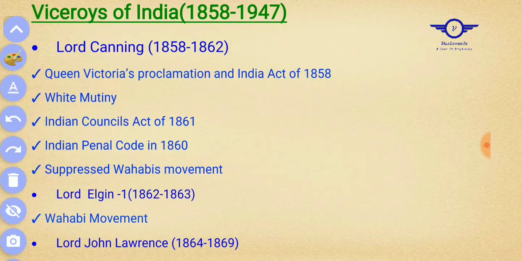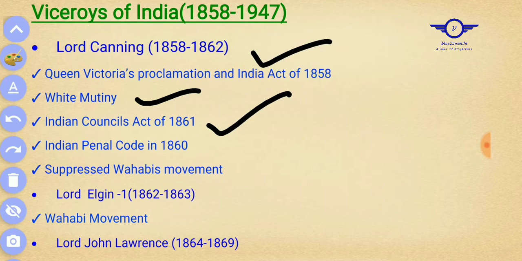And Lord Canning is the first Viceroy of India. Remember this one. Lord Canning is the first Viceroy of India and last Governor General of India. Some important events under him: White Mutiny, Indian Council Act 1861, very important for our constitutional development, Indian Penal Code 1860, which is still running in the country, and suppression of Wahhabi movements.